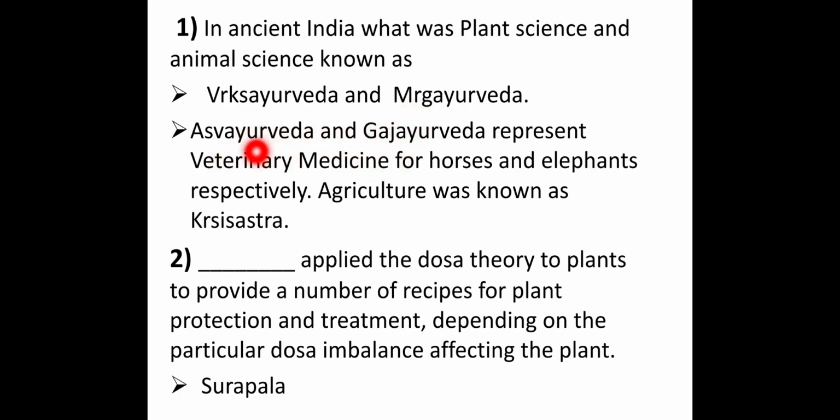And something more, Ashva Ayurveda and Gaja Ayurveda represent veterinary medicine for horses and elephants. Elephants are Gaja Ayurveda and for horses Ashva Ayurveda. Agriculture was known as Krishi Shastra.